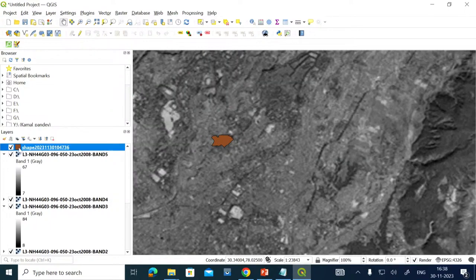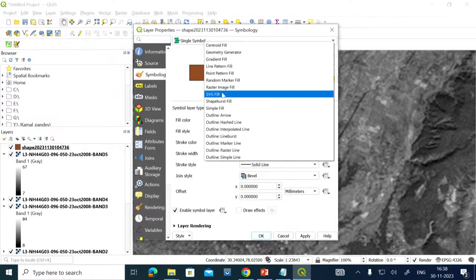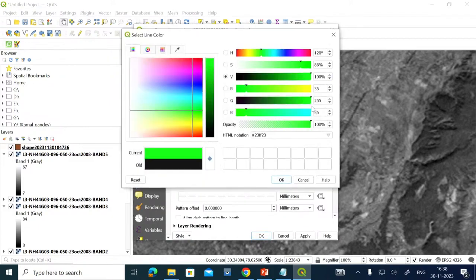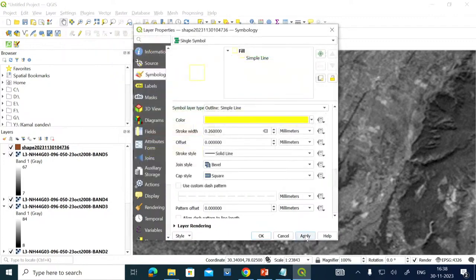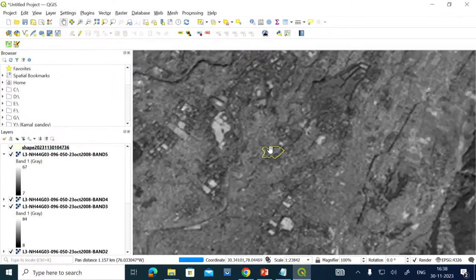Okay. So if I do a simple fill, some symbology I will apply over here. Simple line. Let us try to give some color to it. Yellow color let me try to give here. Okay. Apply and close. So you can see that boundary is here somewhere. The IIRS boundary is visible to you here.